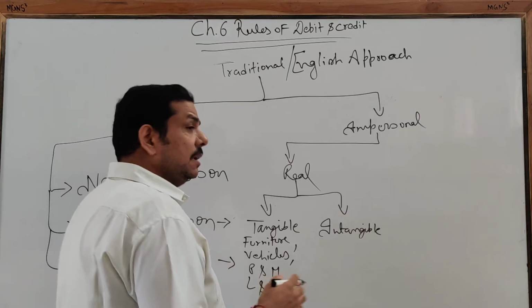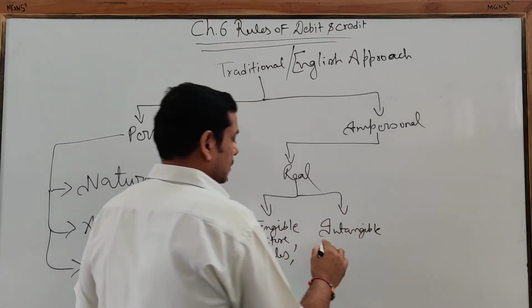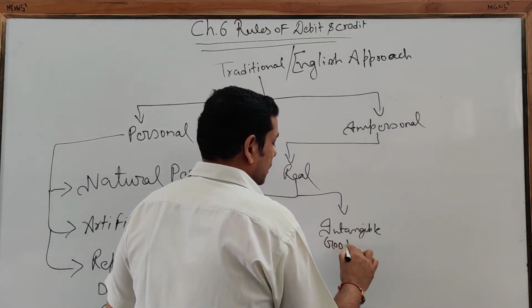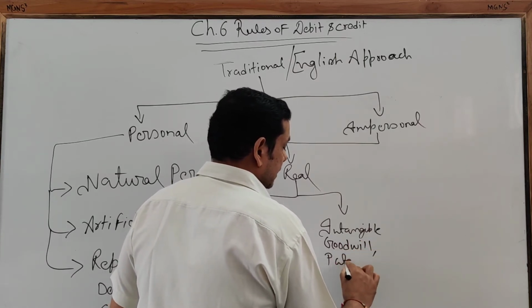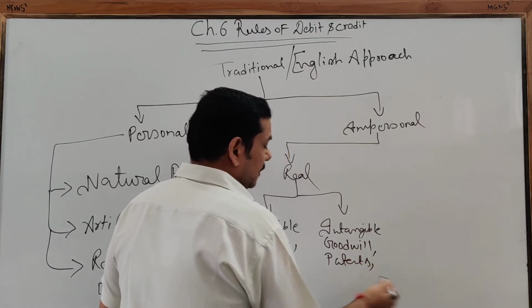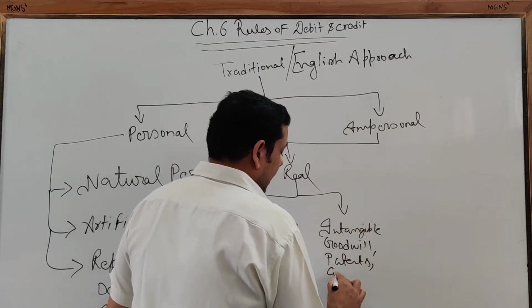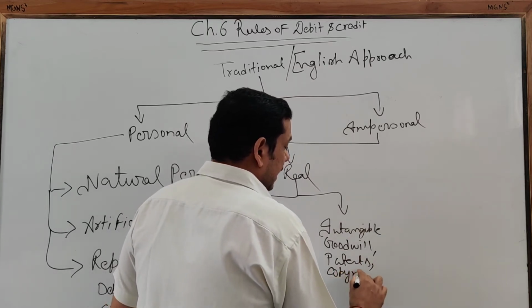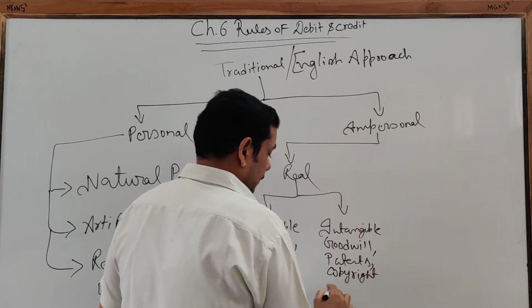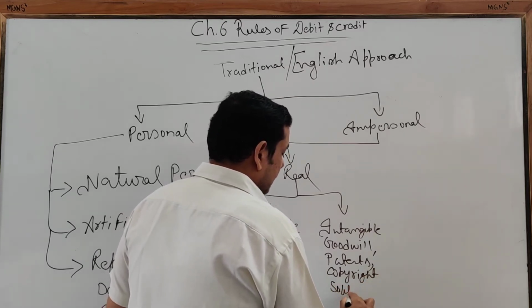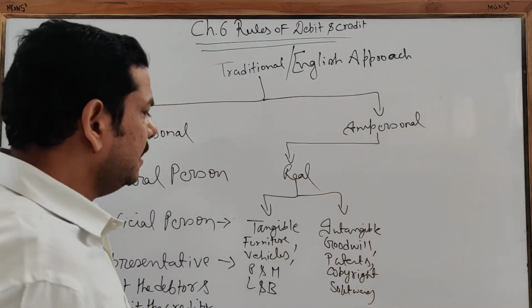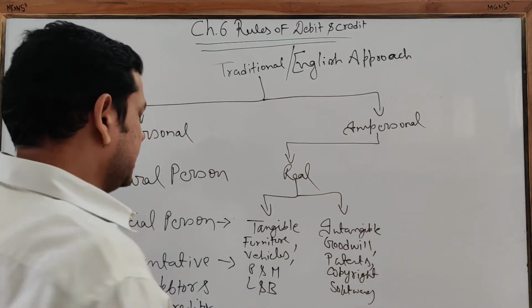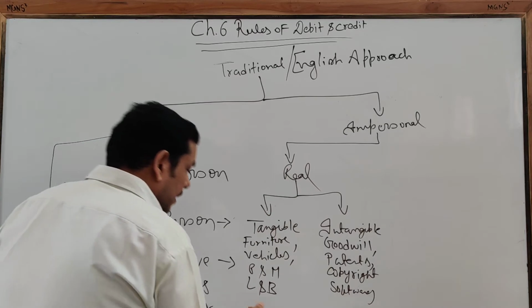Now what are intangible? Which can't be seen or touched. So under this comes goodwill, patents. Patent means medical formulas, copyright, a right to publish a book, software, music tunes, so many things are there. These all will come under intangible. The rule of this account is